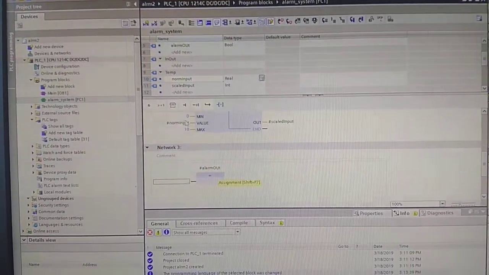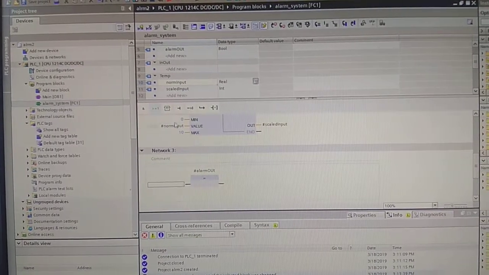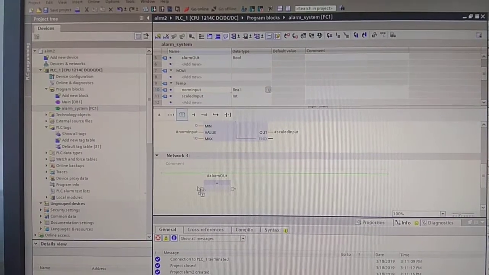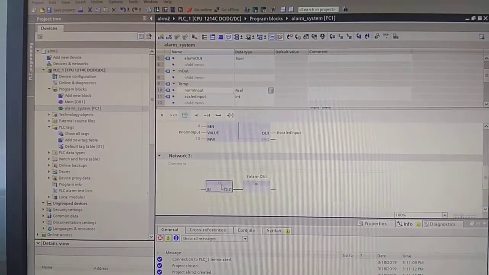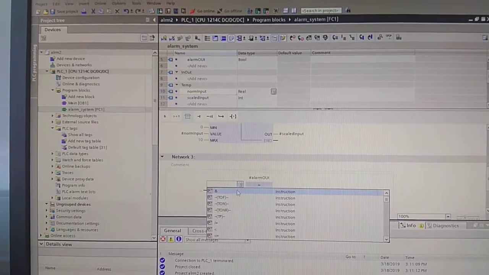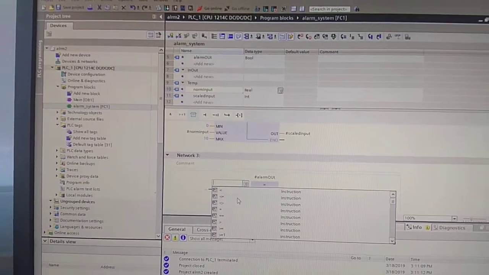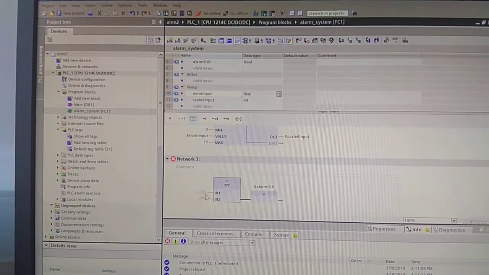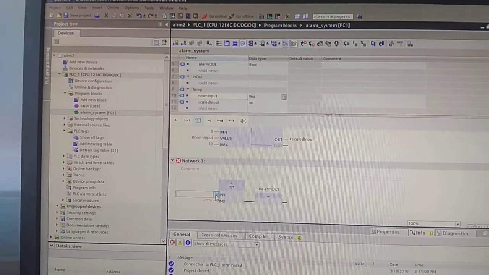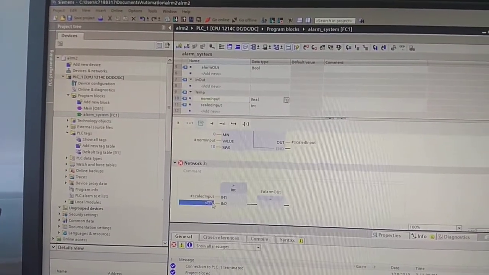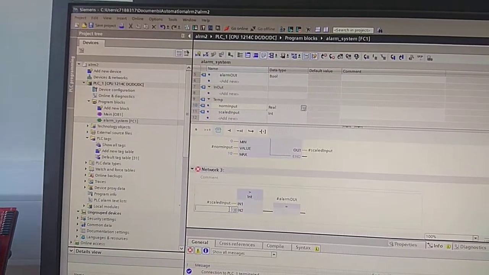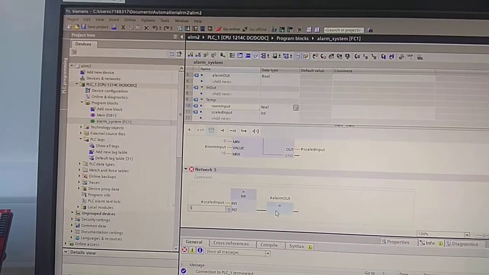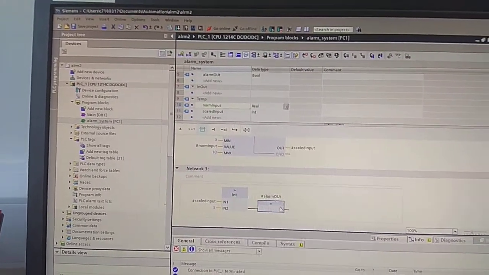So for that we're gonna need another one of these blocks. So I'm gonna just drag it and connect it to this, and this time I'm gonna go down here and put it to less than, and now we're going to put our input to scaled input, and if it's greater than 5, sorry, that's greater than, so if it's greater than 5, then alarm output is going to be set to true.